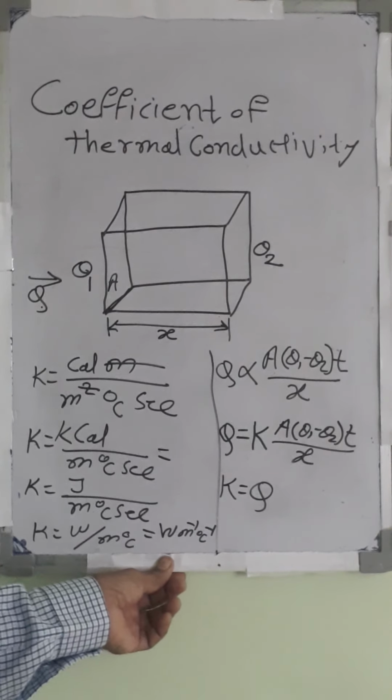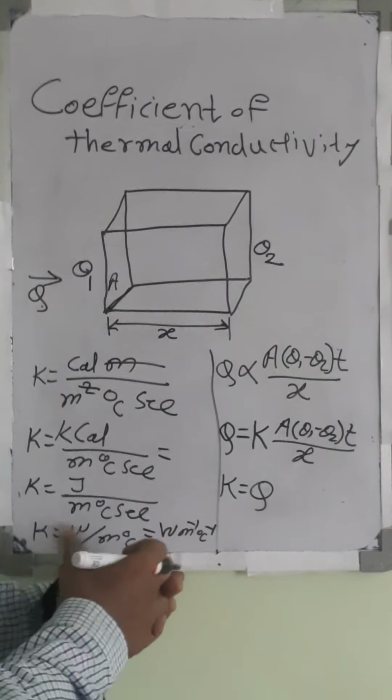So this is about the coefficient of thermal conductivity.